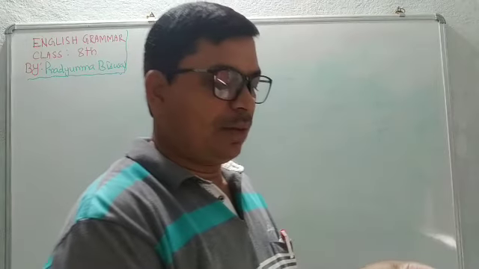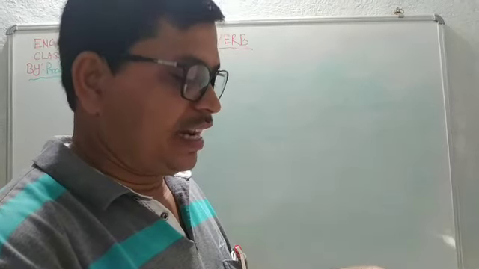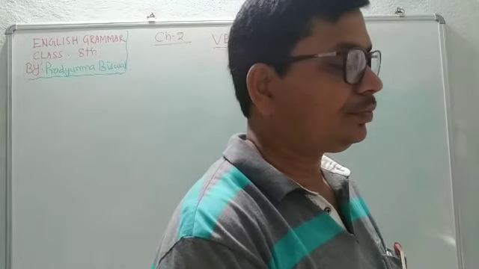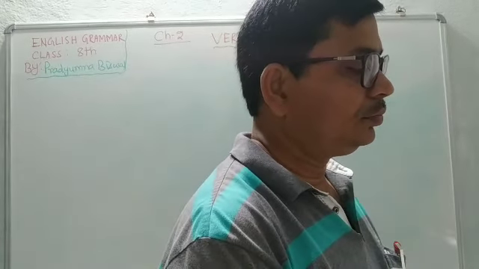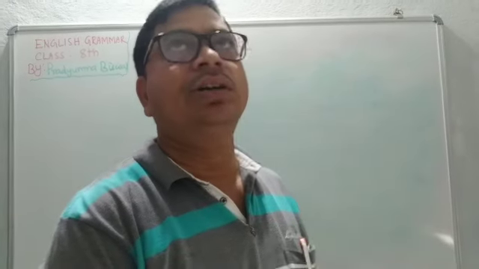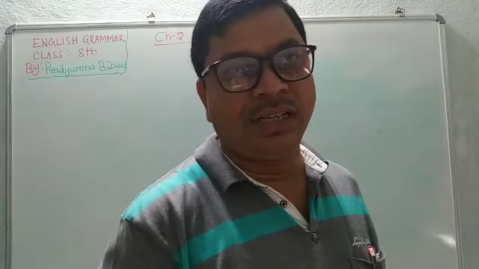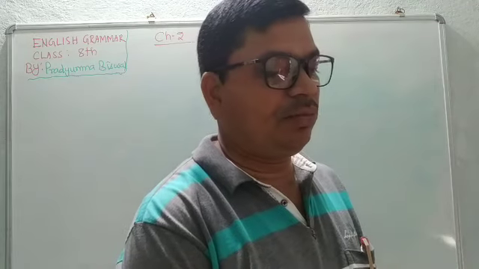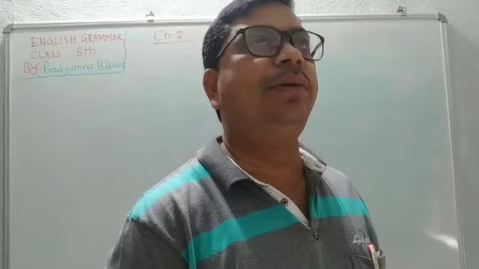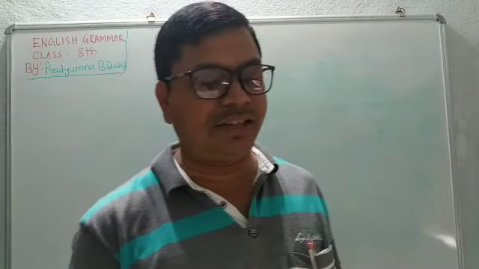Subject verb agreement you have also learned. In the next class we will come to know about the non-finite verbs. Here some subject verb agreement has been given. After reading all these things, we will again discuss subject verb agreement.